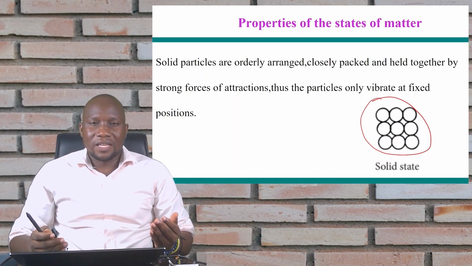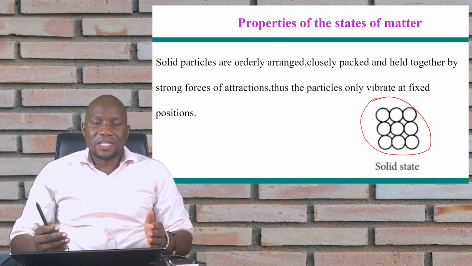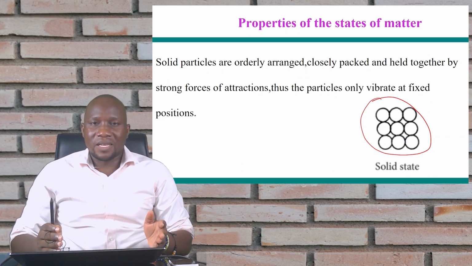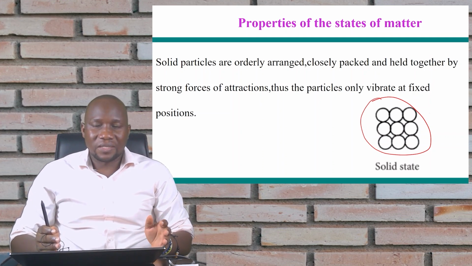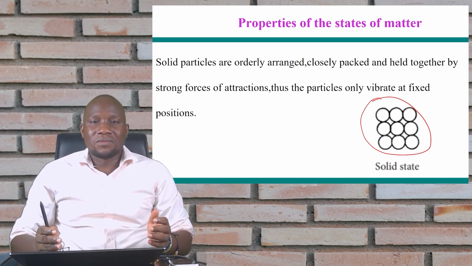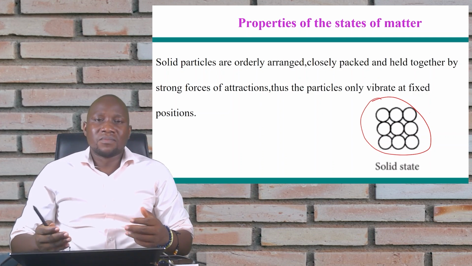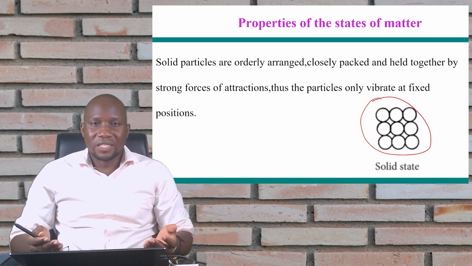What I'm basically explaining is that in anything, the examples of matter that we gave, everything around us that has space and occupies space and has mass is matter, right?